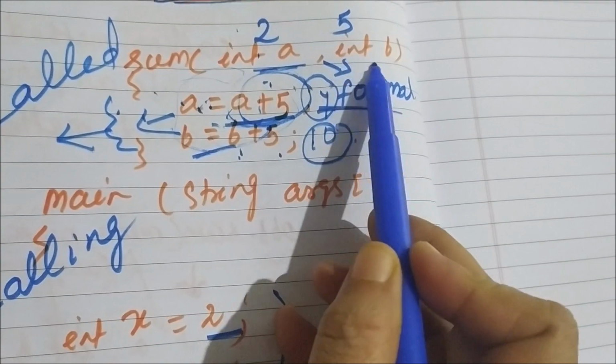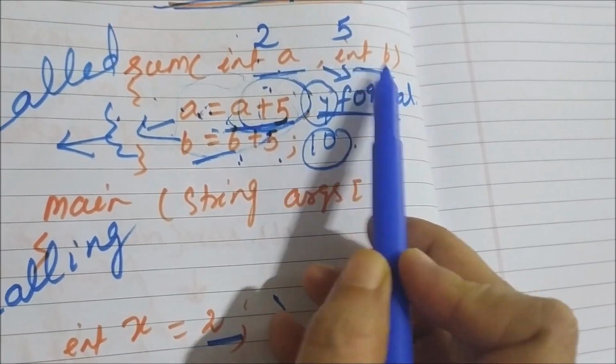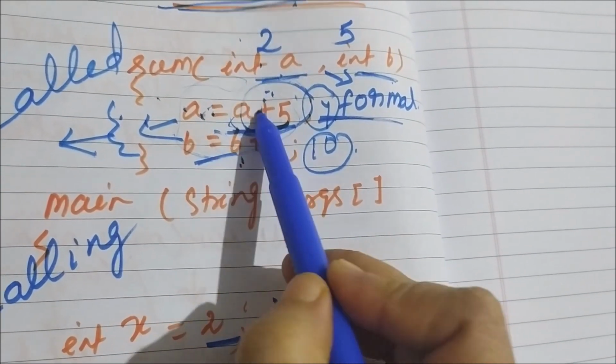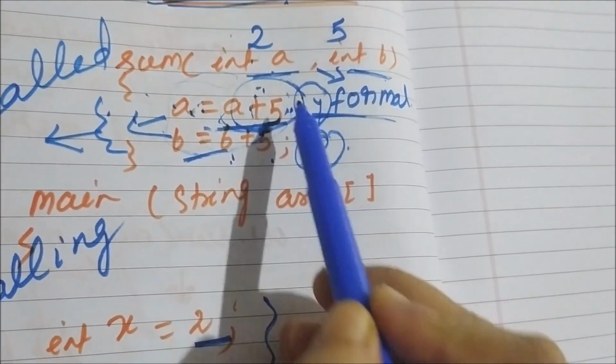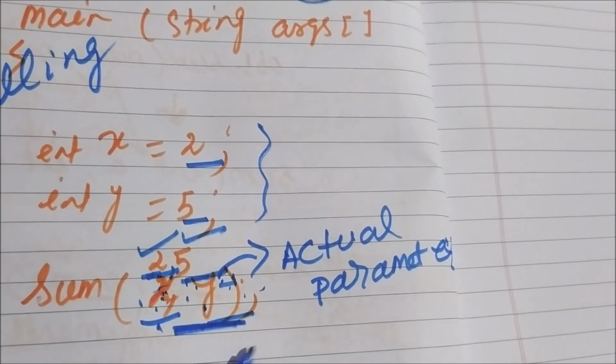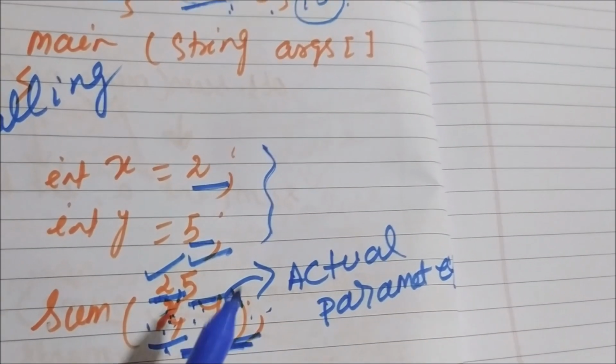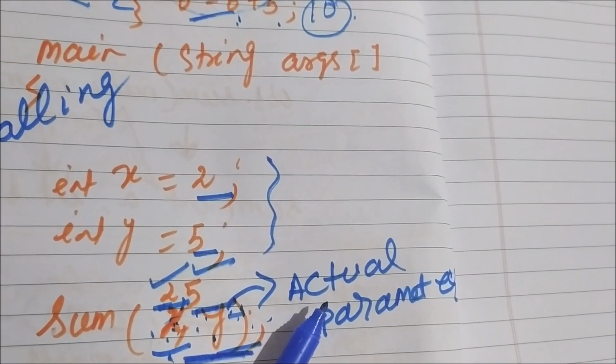So it will create its own copy. A and B are their own copy. Okay. So any modification that is done is done to the own copy, not to the actual copy. Okay. So the actual copy's values, that x and y values, will be as they are. Understood?